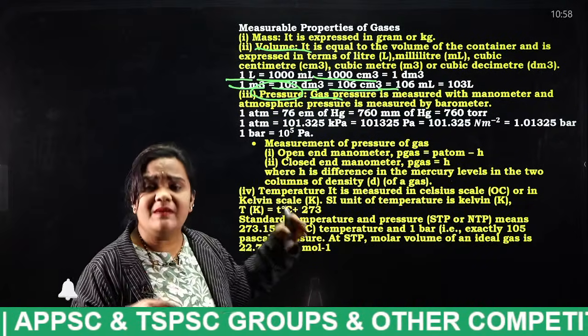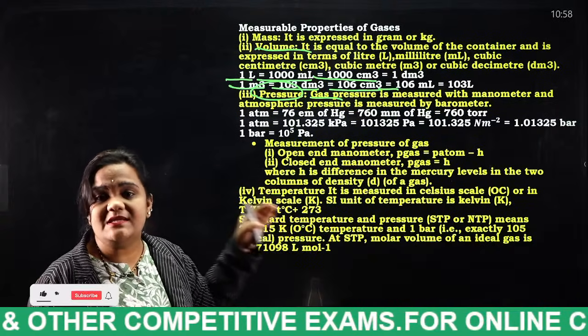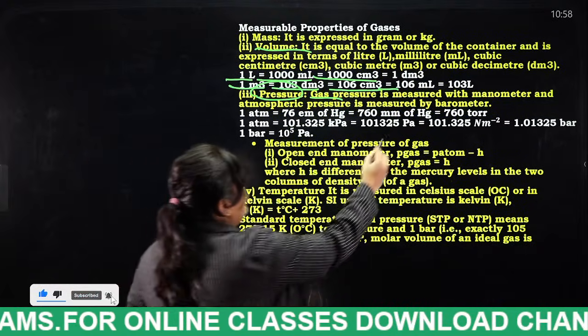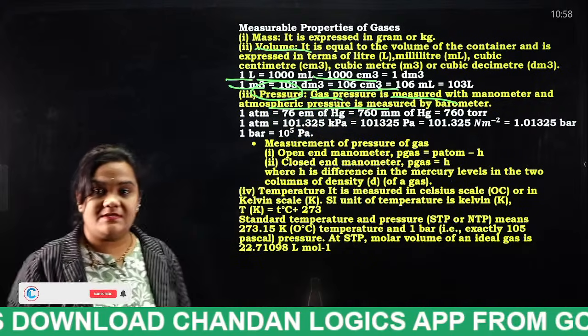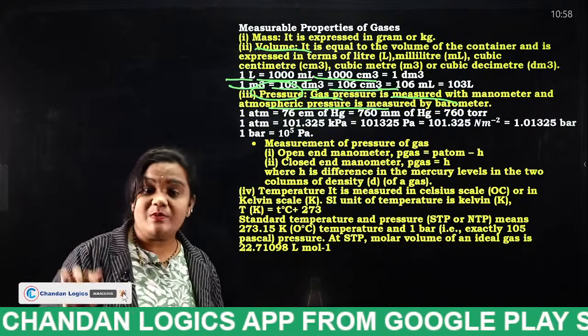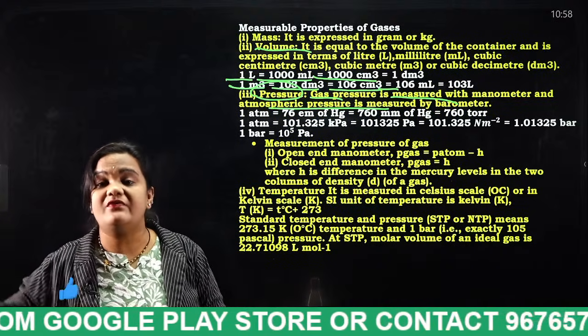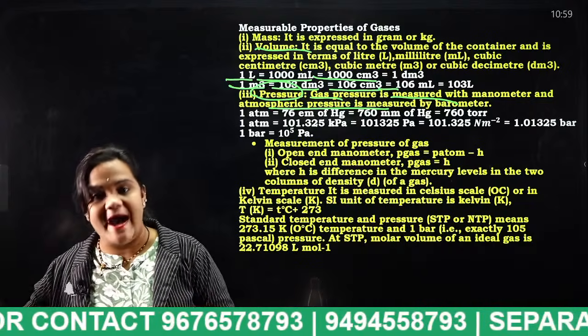Gas means there may be some specialized gases, and that gas pressure is measured by which instrument, students? By a manometer. And atmospheric pressure is measured by a barometer. Know the difference. Gas is different, atmospheric pressure is different. Gas pressure is measured with the help of a manometer, and atmospheric pressure is measured with the help of a barometer.